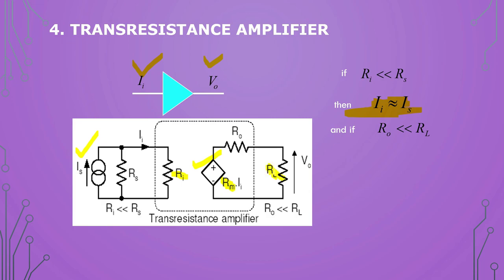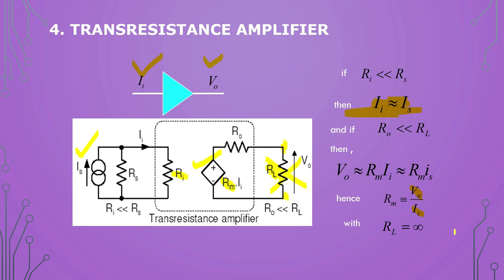A very high value means no conduction, so we can consider this part as open because no current can flow here. In that case the output V0 will appear as Rm Ii, the same. So Rm Ii or Rm Is will be the same value. From here we can find Rm, which is equal to output voltage by input current.